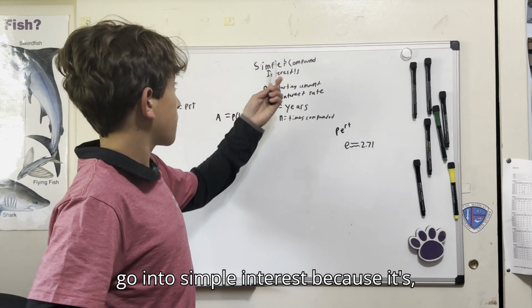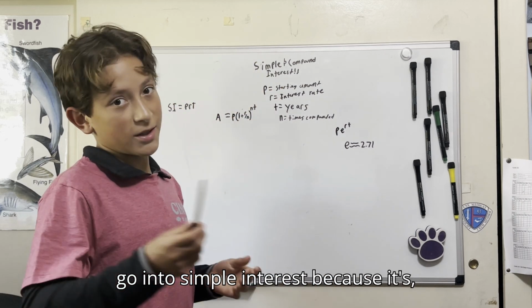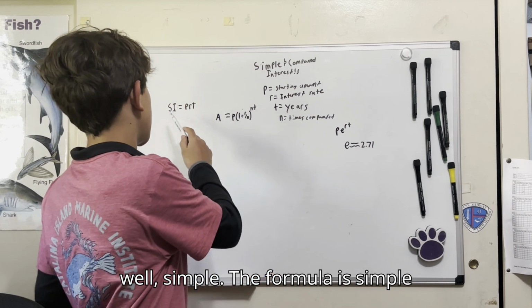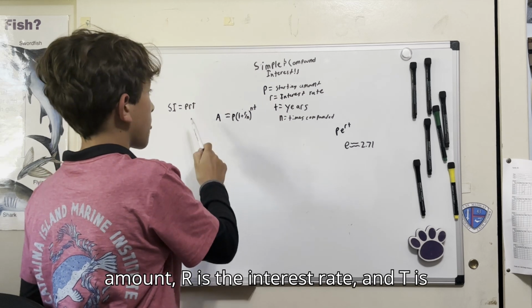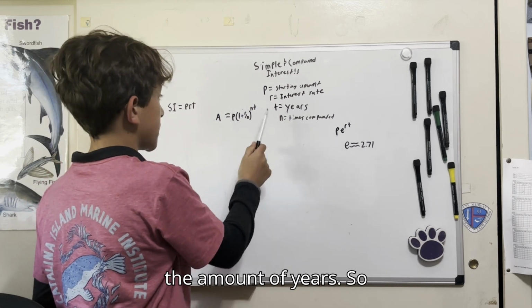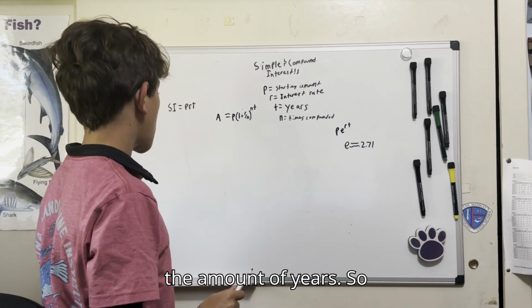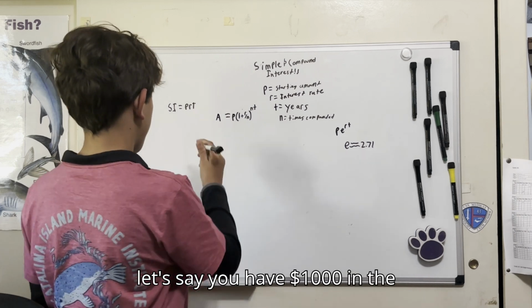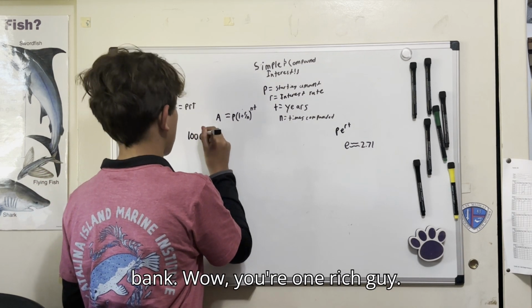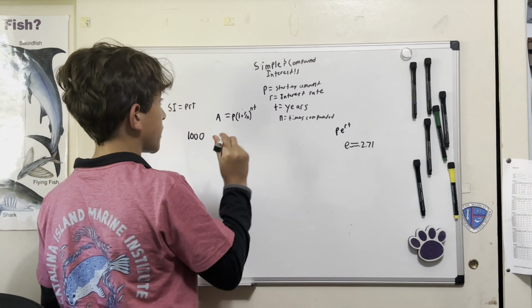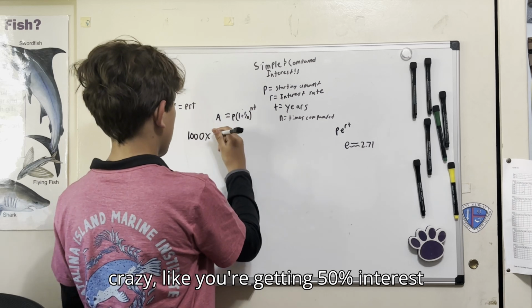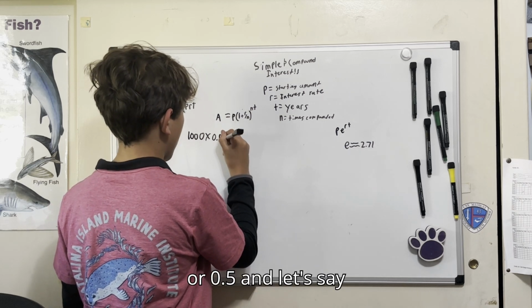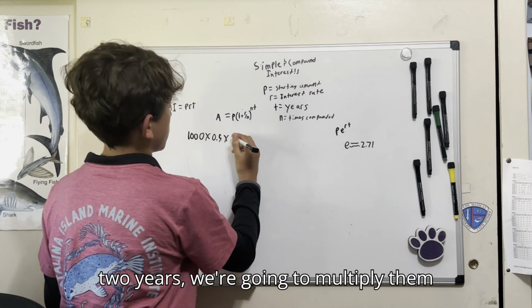First, we're going to go into simple interest because it's simple. The formula is simple interest is PRT, where P is the starting amount, R is the interest rate, and T is the amount of years. So let's say you have $1,000 in the bank. Wow, you're one rich guy. And then let's say the interest rate is crazy. Like you're getting 50% interest or 0.5. And let's say 2 years.